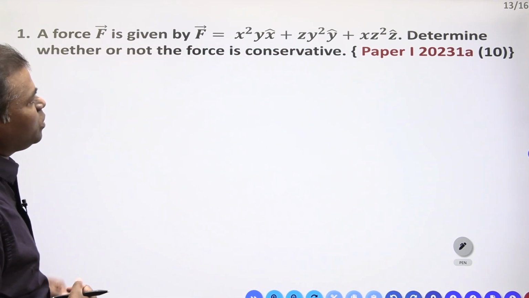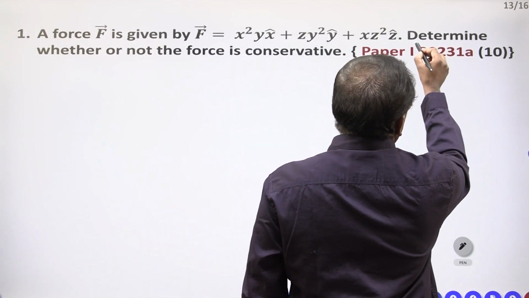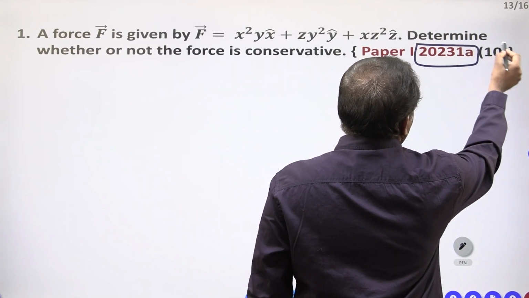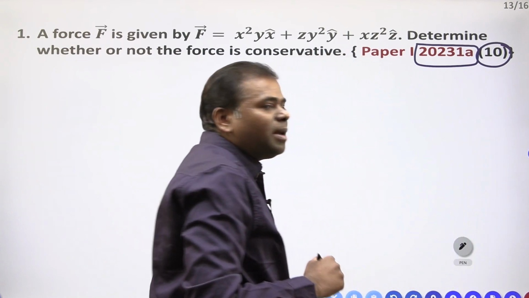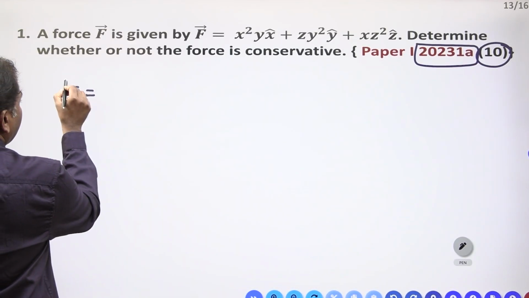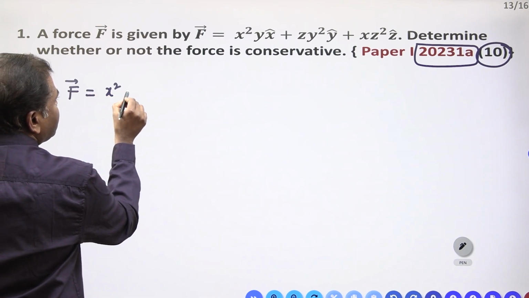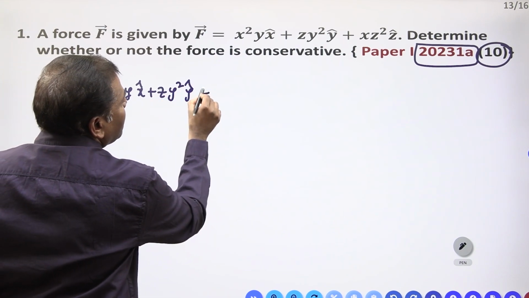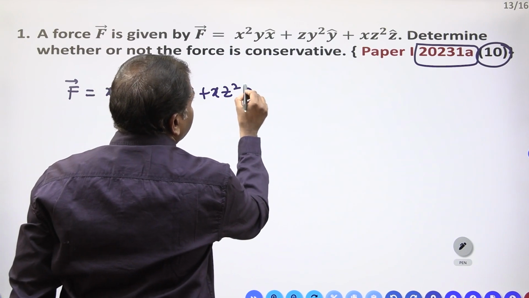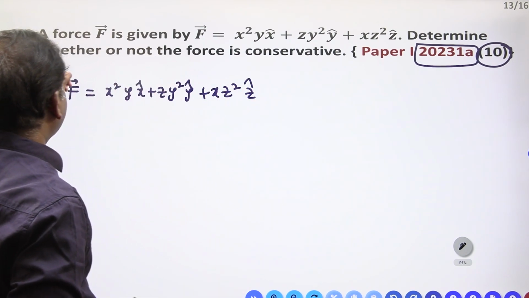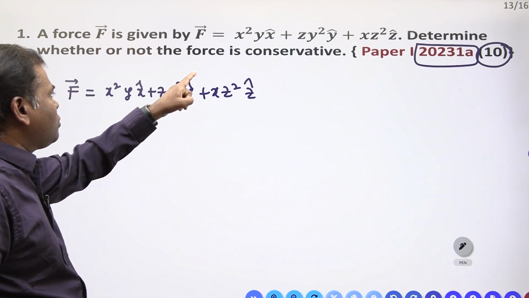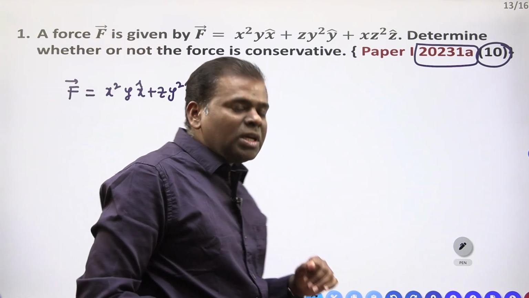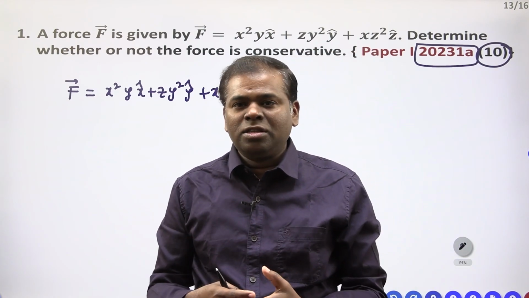Clear? Now once you have to see paper 1 in 2023, last year, for 10 marks they are asking. 2023 paper 1. What is the question? A force F is given by x square y into x cap plus z y square into y cap plus x z square into z cap. They are giving the force. So determine whether or not the force is conservative. They are asking if this force is conservative or not.